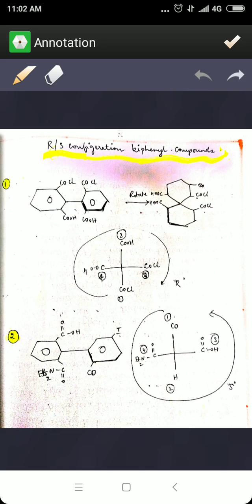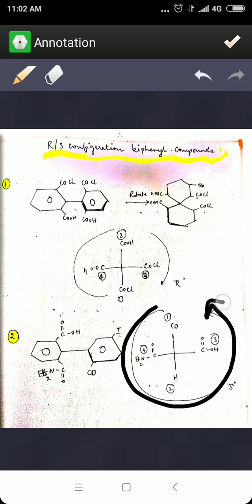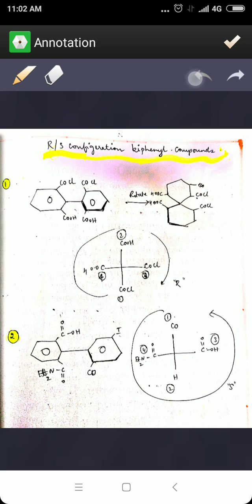When you assign the numbering, make sure that for biphenyls, you always start with the vertical line and then go with the horizontal. Then you're going to get the correct configuration. Now, if you see, it is 1, 4, 2, 3. So you are going to move from left to right, because you have to go through 1, 2, 3. So it's not the opposite. Hence it attains the S configuration.